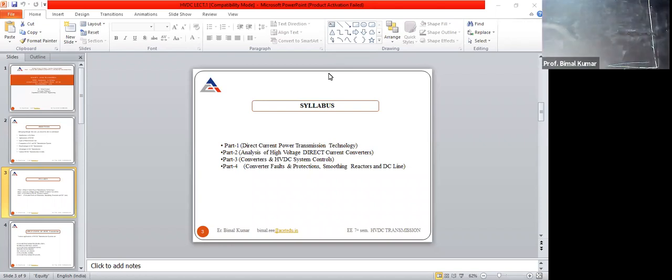Now in part 2, we are having analysis of the DC converter, right? Analysis of the HVDC converter. Converter, again I am saying, this is a rectifier as well as inverter.